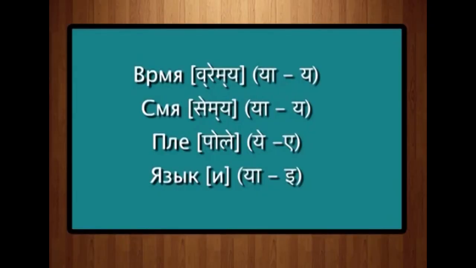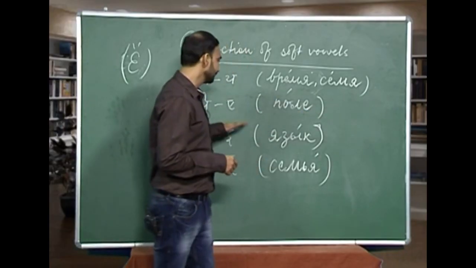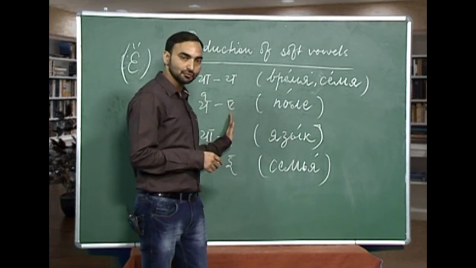Same way, when we talk about ye sound, ye is reduced to a, like in the word p, o, l, ye. How will you read this word? Pole. Pole. So, this ye sound has been reduced to a.